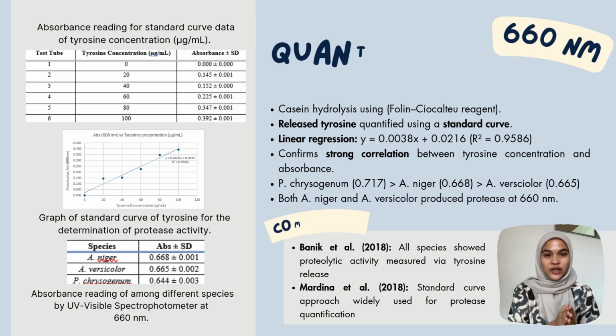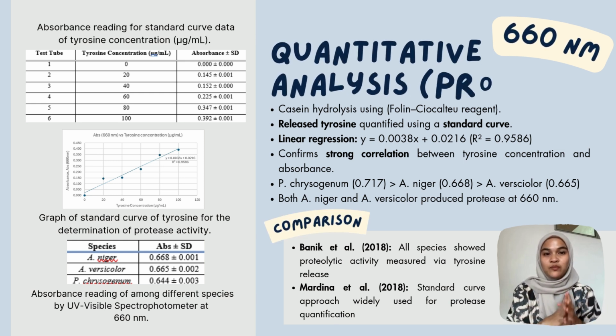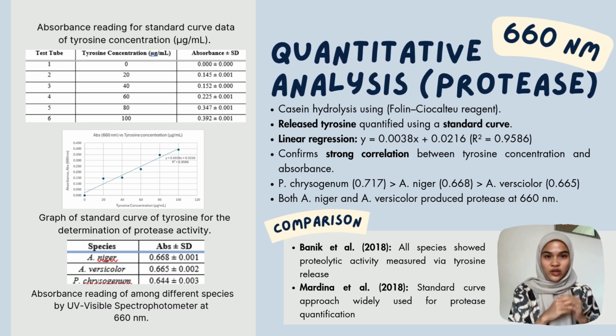The quantitative analysis of protease activity was determined by measuring casein hydrolysis at 660 nanometers using the following reagent. The amount of tyrosine released from the hydrolysis was measured using a standard curve as shown in table 2. In figure 5, the standard curve was plotted using different concentrations of tyrosine. The linear regression equation obtained was y = 0.0038x + 0.0216 with a correlation coefficient of R-squared 0.9586, showing a strong correlation between tyrosine concentration and absorbance.